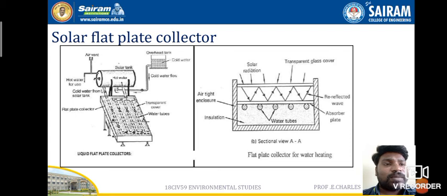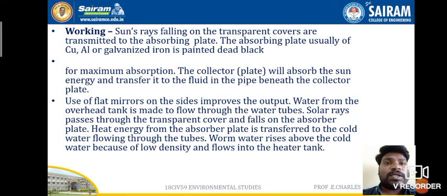And we have seen the working principle of it, how the sun's radiation is coming and falling on the transparent glass cover, how the reflected waves are distributed everywhere, and how the heat energy is taken into the absorber plate, and then water will be heated, and that cold water is converted into hot water. So these are the things that we have seen under the solar flat plate collector.